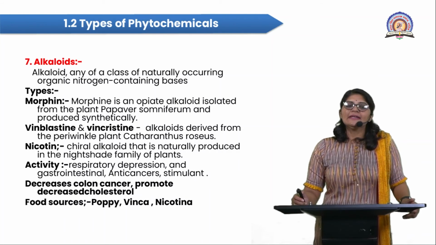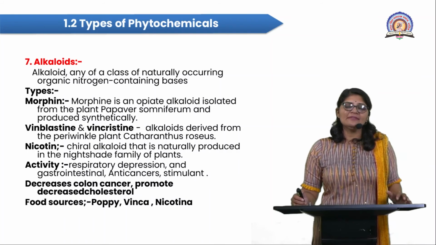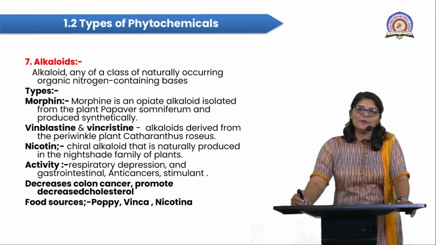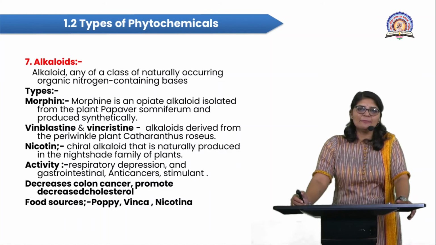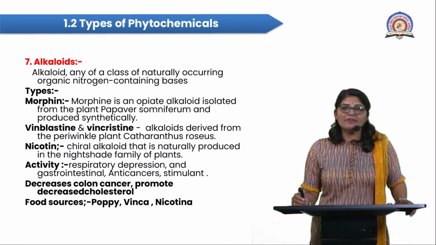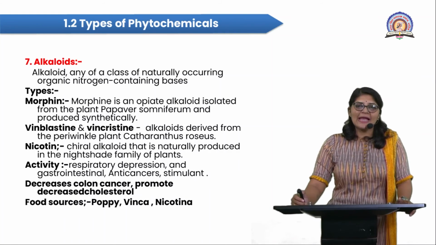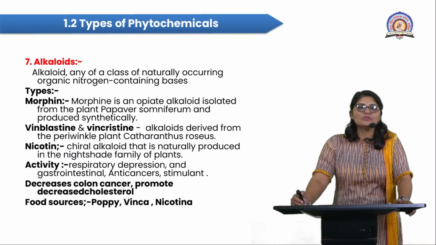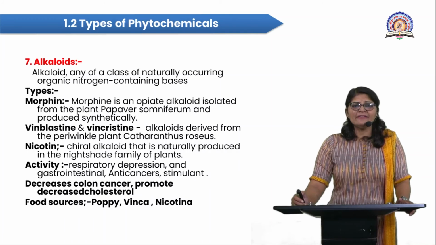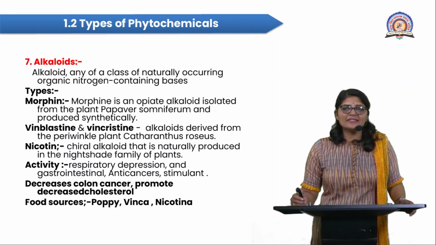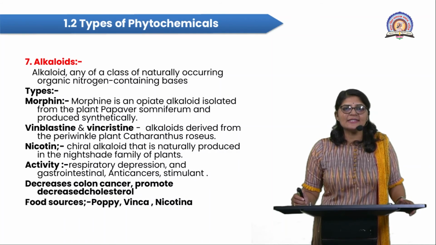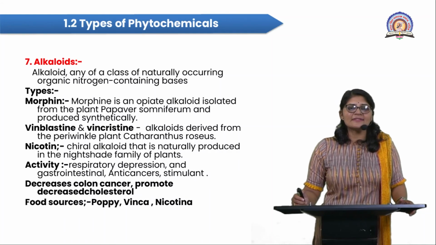Then for the activity of alkaloids, one of the important plants is Ceropegia. It also produces the alkaloid serpagine, and this alkaloid is pharmacologically very active. It shows anti-cancerous activity, hepatoprotective activity, and antipyretic activities. It is also commonly used for curing various diseases such as diarrhea, dysentery, and stomach ache.